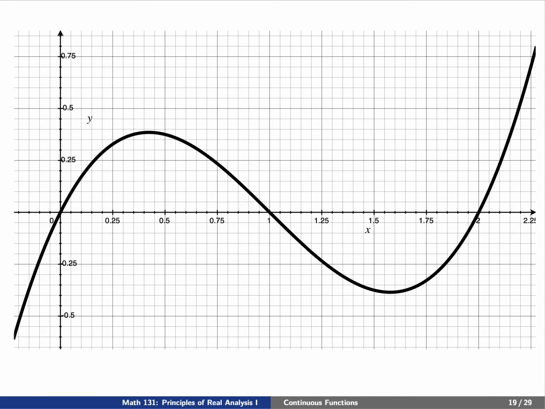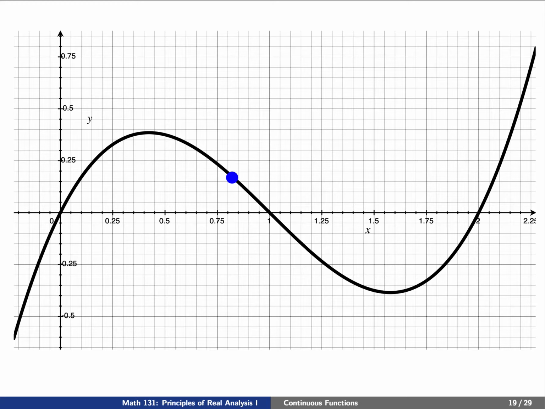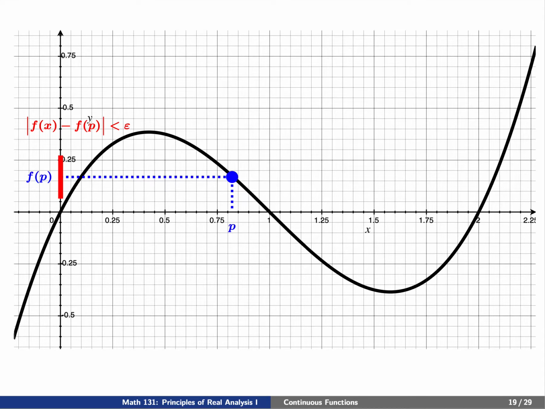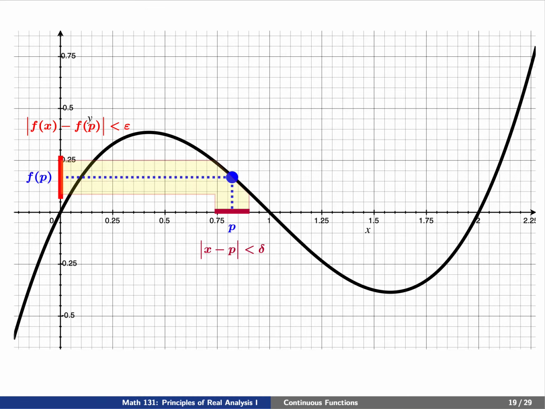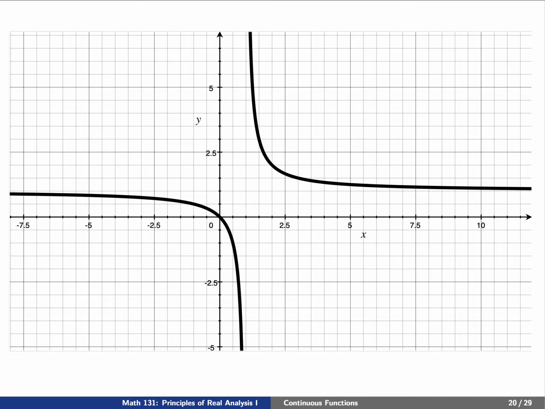Let's try this again with a different example. We'll pick a point here on our graph, and remember that this corresponds to a P in the x direction and an f of P in the y direction. Now let's choose an interval in terms of epsilon. What we'd like to do is say that we can choose delta small enough such that the region that we get once we map over to the y-axis is completely contained inside of the region in terms of epsilon. Finally, let's consider this graph here. You'll notice that this is not continuous everywhere because it's not even defined at certain points. This is what it means to say that the function here is split into two parts.